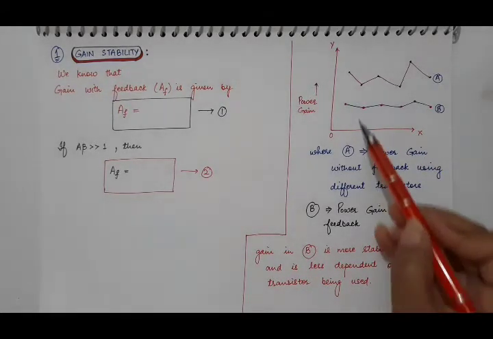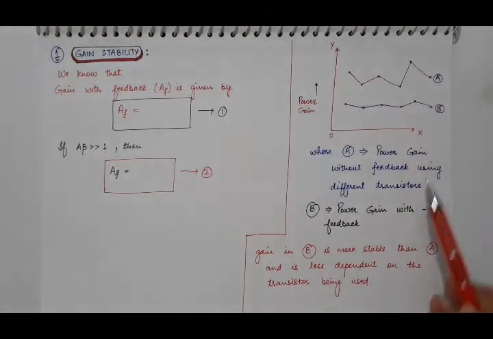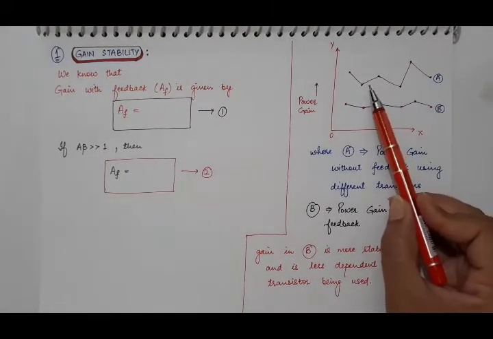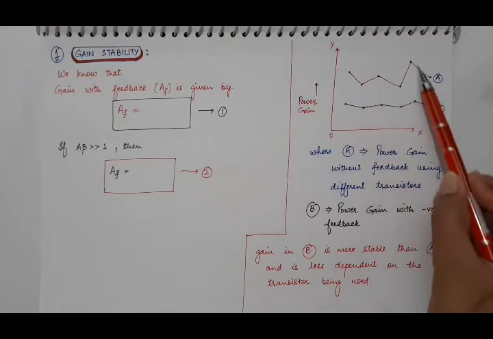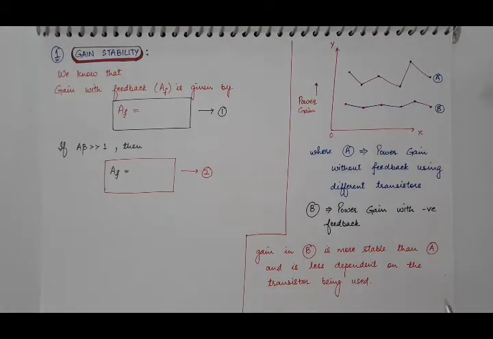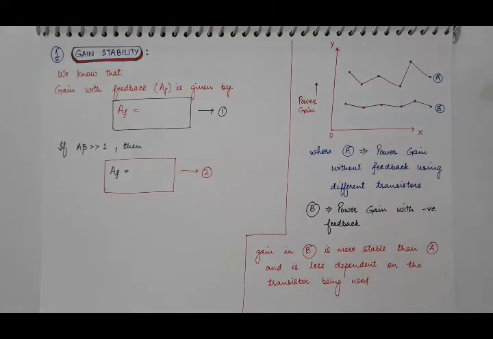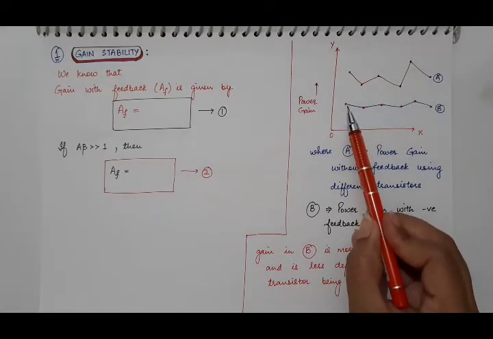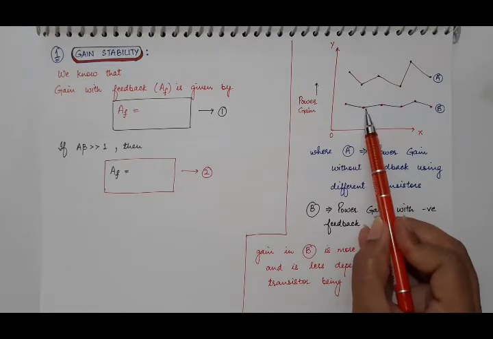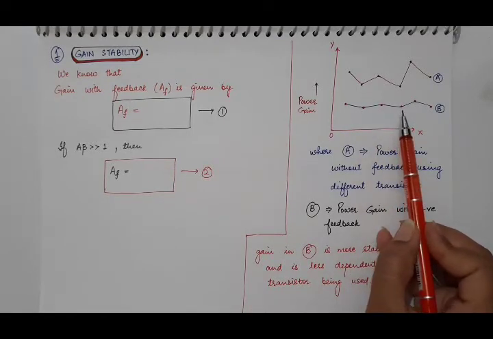Here you can see the variation in gain is quite large. If you change the transistor, the gain varies. The variation in the gain is large. But in curve B, you can again see the dots. These are the dots of the power gain of various different transistors with feedback. When you move from one transistor to another, then from second to third, third to fourth, you can see that the variation in gain is quite small with negative feedback.